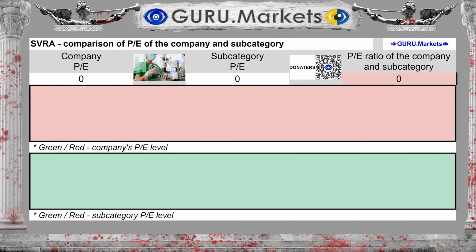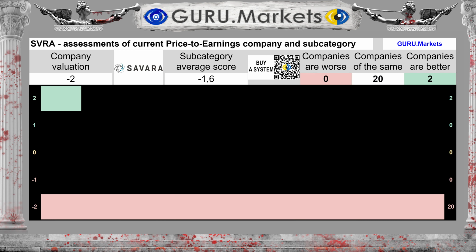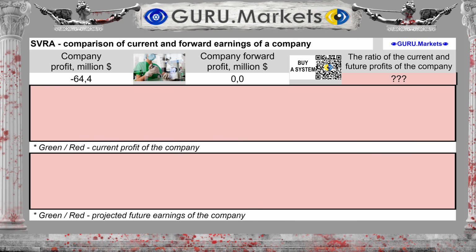The balance of the company's stock price to its profit is 0, with an average in the subcategory of 0. Estimation of market value to its profit in comparison with companies in the subcategory: Very bad, -2 points. Profit for the last 12 months was -$64 million.